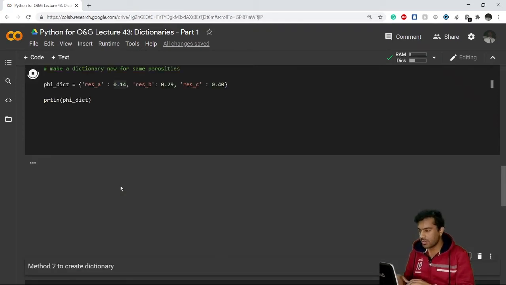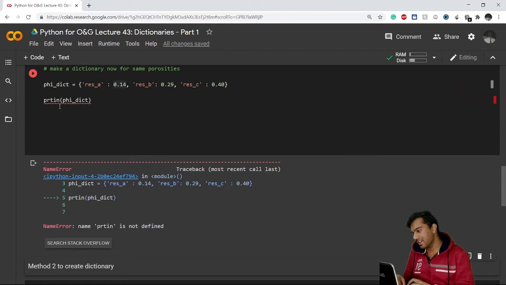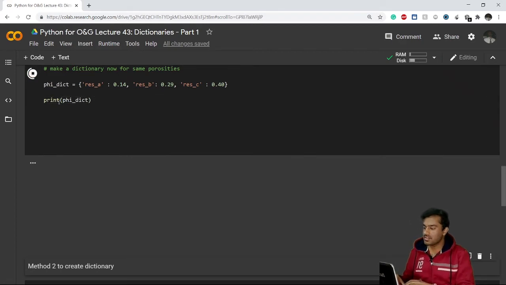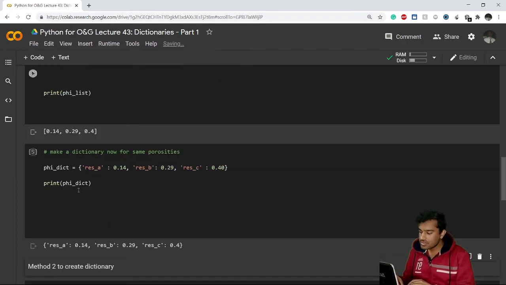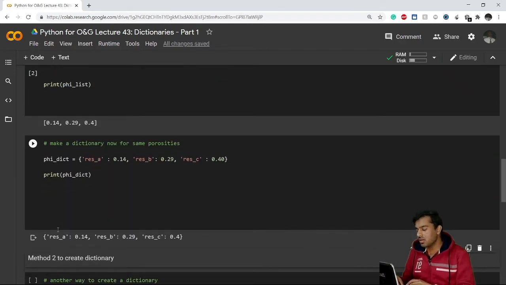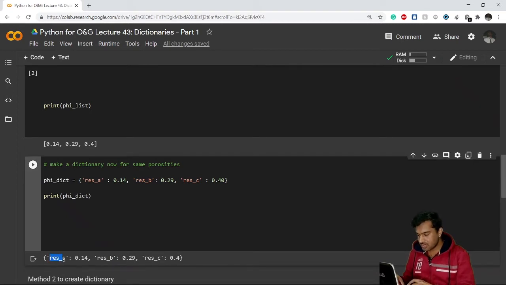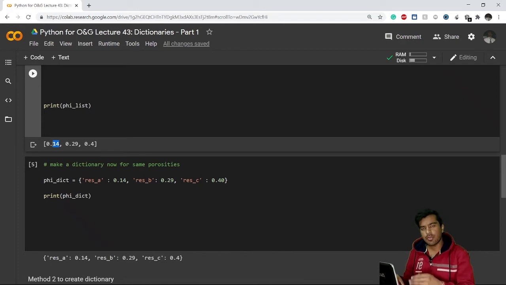Now if I print this and execute, now you see, this is more appealing, it looks great. If a new user is looking at this output, he will be able to understand in a better way that 0.14 is nothing but the average porosity of reservoir A, while this was not the case with lists or tuples.